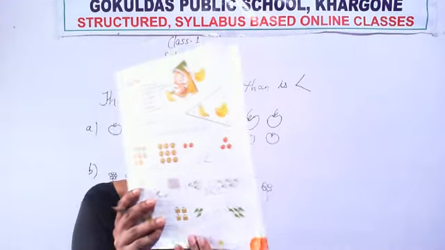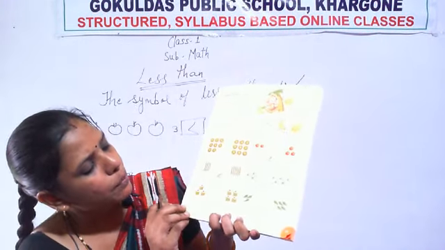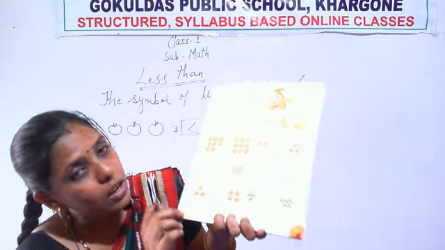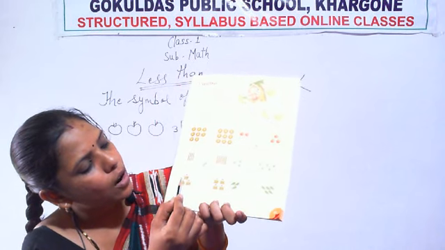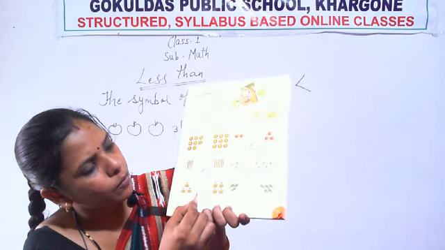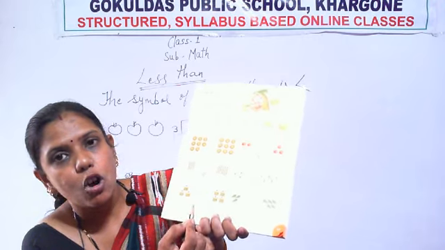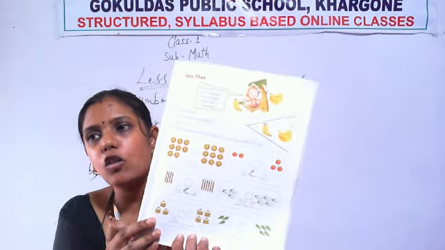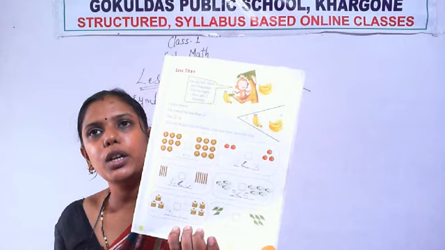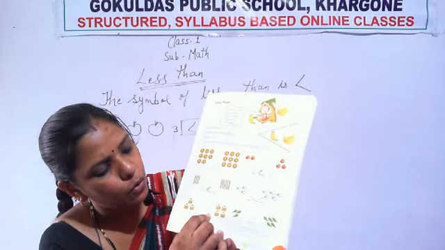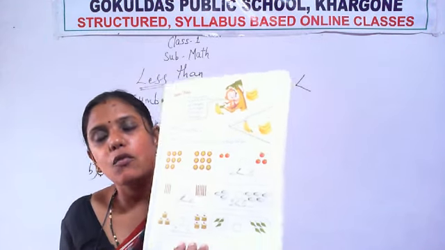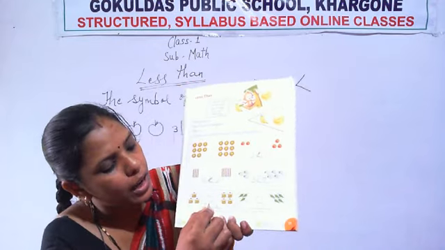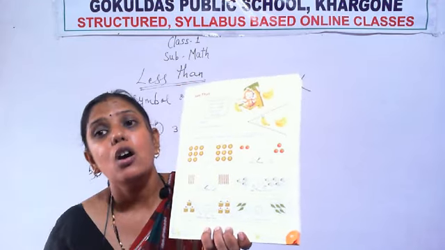Okay, now do the next question. What is the picture given here? It is a picture of a cake. Okay, now count how many cakes are here on this side. 1, 2, 3. So write here 3. Okay, now how many cakes are there on the other side? Count 1, 2, 3 and 4. Okay, 4. So which number is greater and which number is smaller? So 3 is smaller and 4 is greater. So the mouth of the crocodile is open towards the number 4.